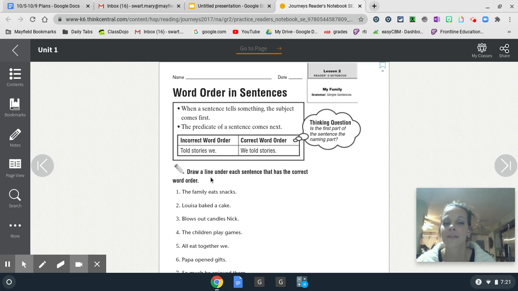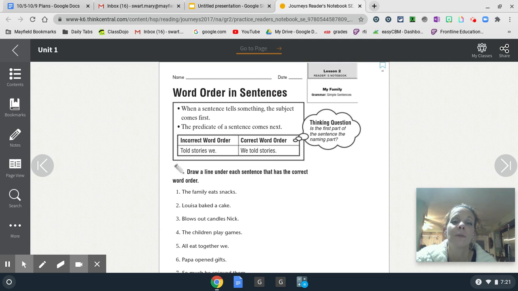So your directions, my friends. Notice the pencil, it points to our directions. Draw a line under each sentence that has the correct word order, just like we did on our practice sheet. You can ask yourself the thinking question each time. Is the first part of the sentence the naming part? Good luck, my friends. Read carefully. Think about your thinking question and what we discussed today.